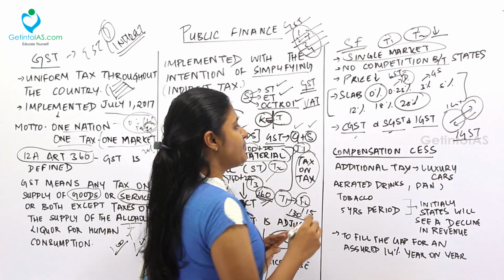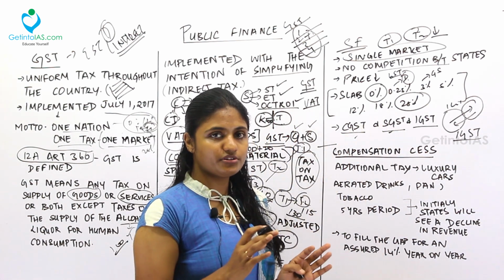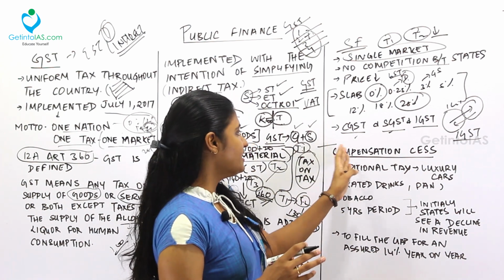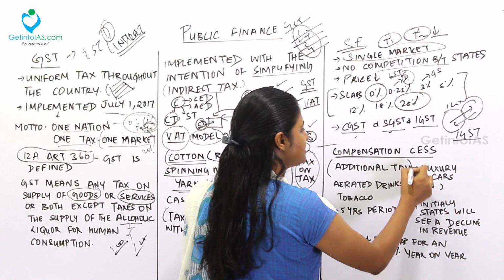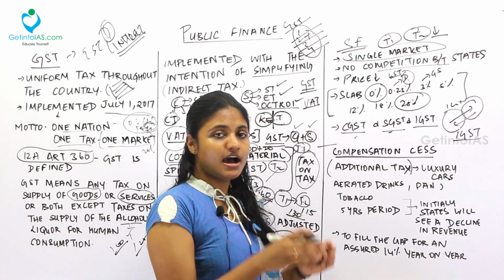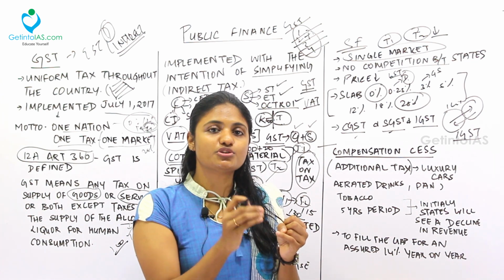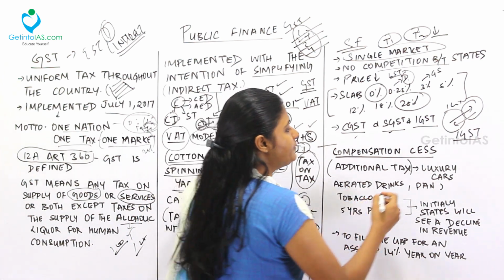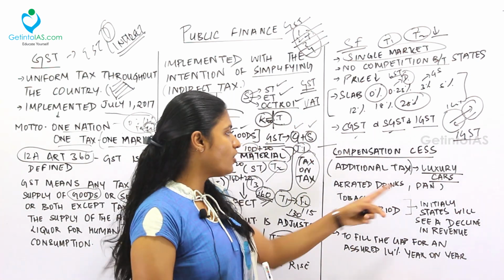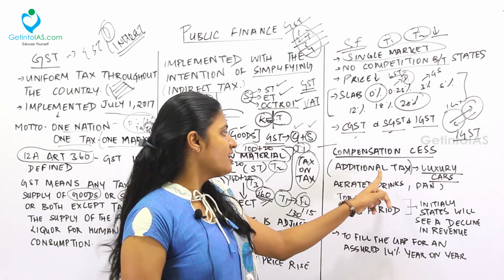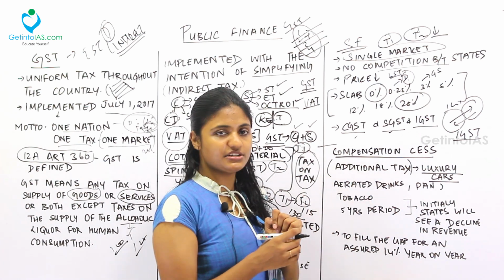Next, coming to the last part of GST, that is the compensation cess. Very important topic to be noted down here after COVID-19. See, compensation cess is an additional tax. Already we are paying GST, but on top of that, an additional amount of tax is levied on sin goods. What are sin goods? For example, luxury items, cars, tobacco, alcohol, for all this we have additional tax. The tax amount that is collected on these sin goods is called the additional tax.